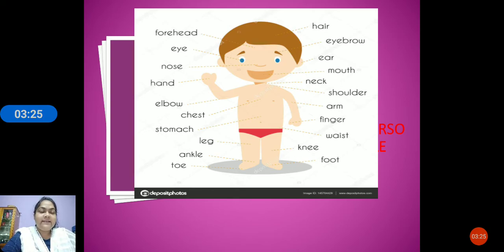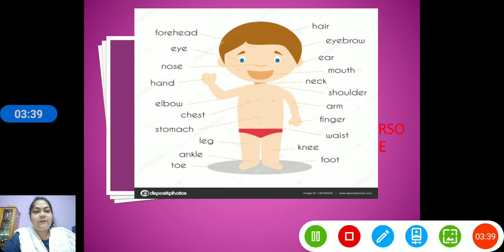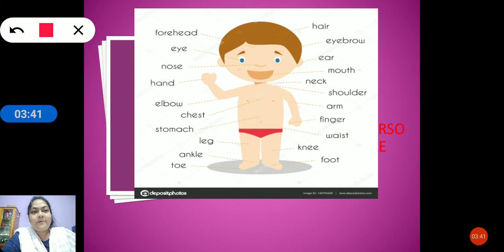Yes, now it is about the trunk or the torso. So you should remember that trunk or torso is the middle part of the body. From the shoulder to the waist, to the stomach. So what do we have in the middle part of our body?